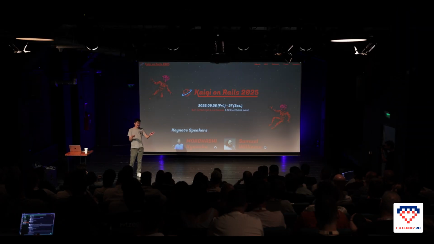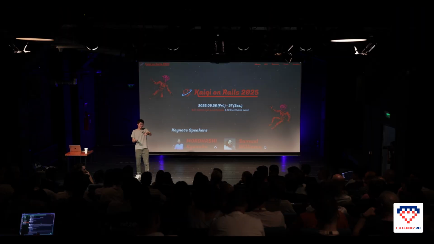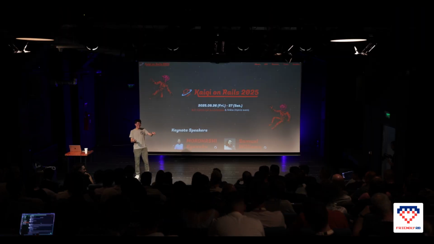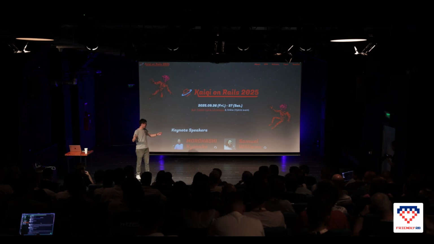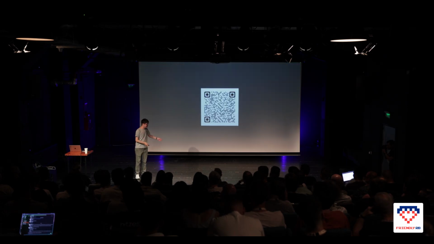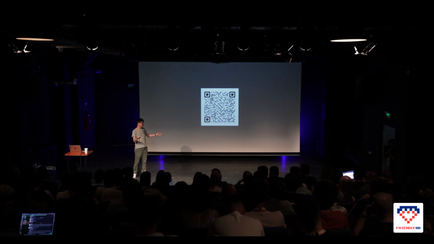And we also have 2 speakers from outside Japan this year, Andre and Marco. It's interesting to meet KIG on Rails speakers here in Romania. This is the QR code of the KIG on Rails website. We will have KIG on Rails next year too.